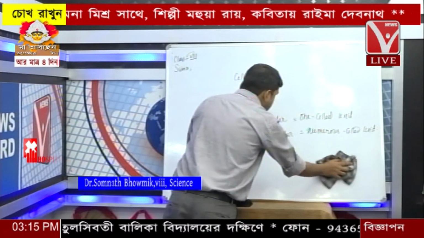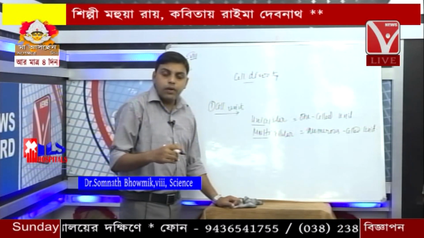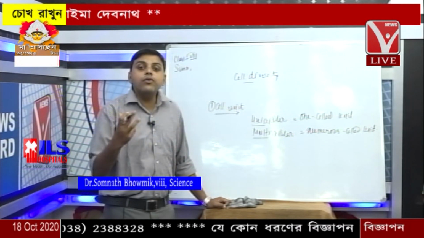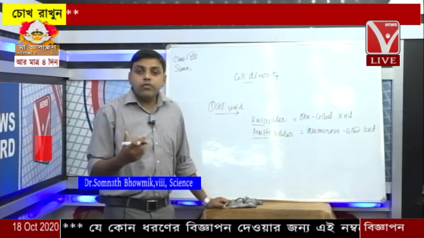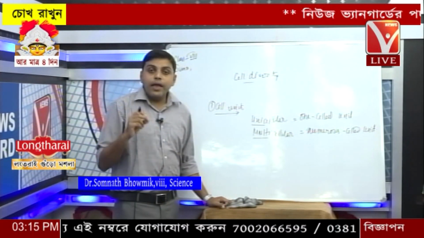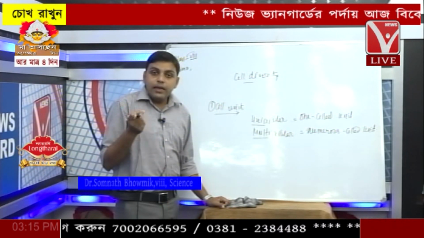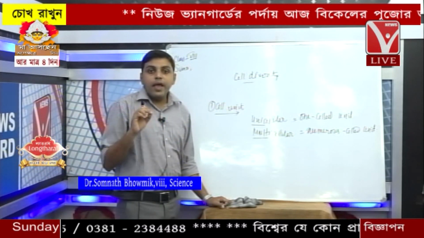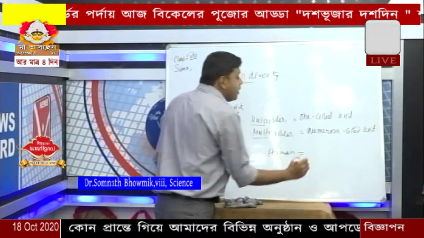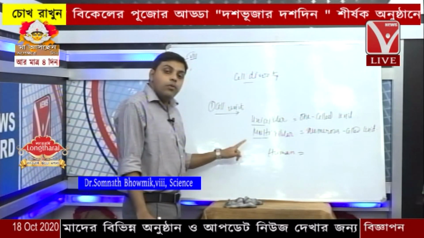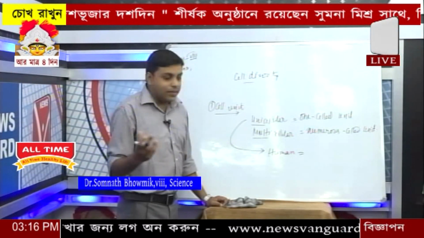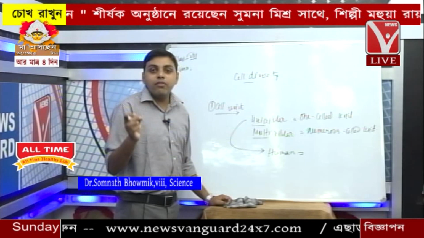advanced in terms of their development, like the human body or a mango tree, are multicellular in nature. But the interesting fact is that every multicellular organism was initially unicellular. Taking the example of the human body: the human body is multicellular, but it initially was unicellular. How? The journey of the human body begins from a unicellular level.